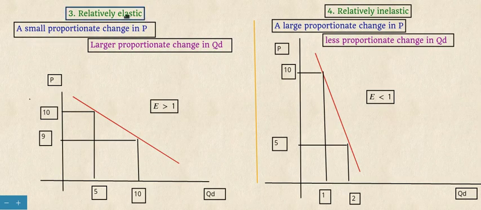So relatively elastic means a small proportionate change in price will give a higher proportionate change in quantity demanded. A small change in price will fetch a large proportionate change in quantity demanded. So that means when we change only 1 rupee, here, the quantity demanded increases by 5 units.